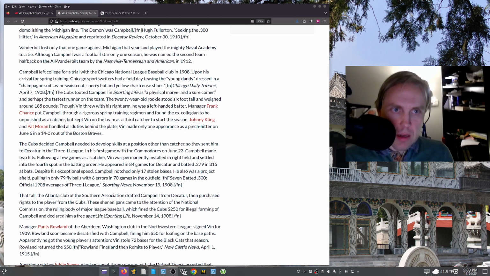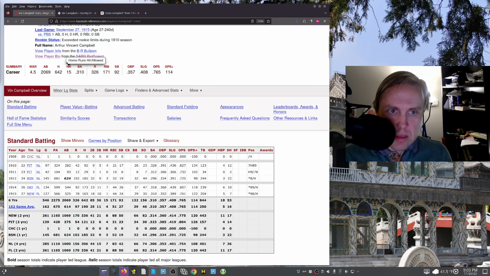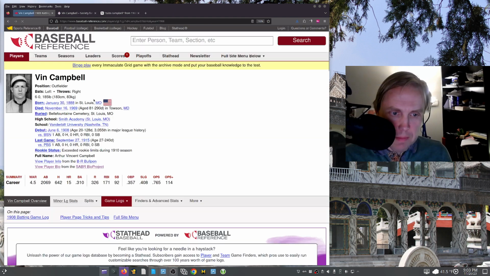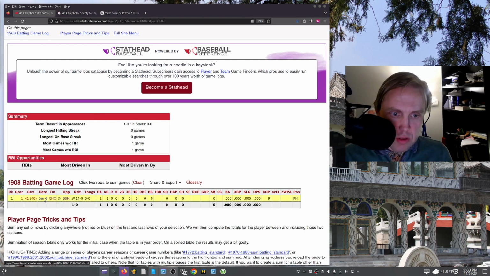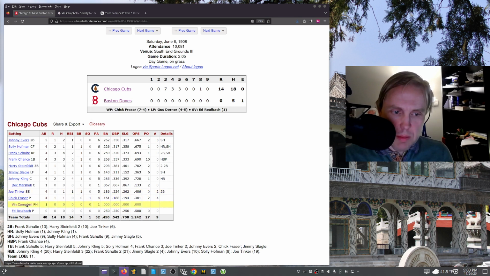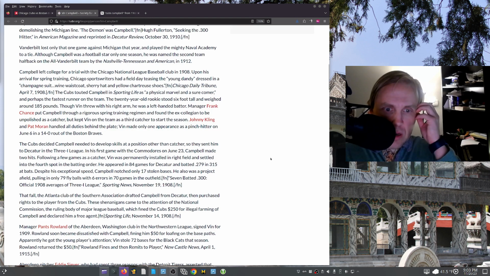Campbell played in 1908 in one game. He made an appearance on June 6th in a game against the Boston Doves that the Cubs won 14-0. He came in as a pinch hitter for Chick Fraser, who for some reason was taken out of the game. We're going to go check that one out in a second, see if we can figure out what's going on.